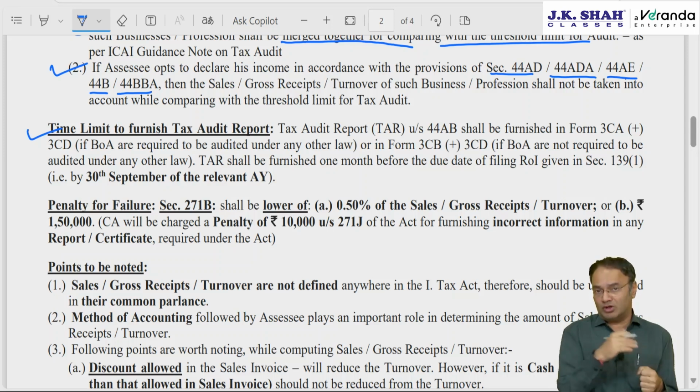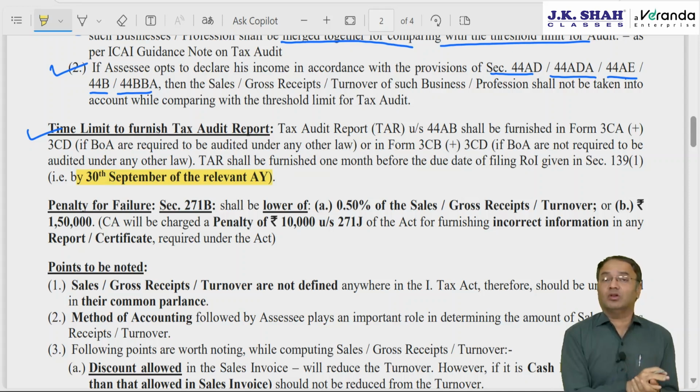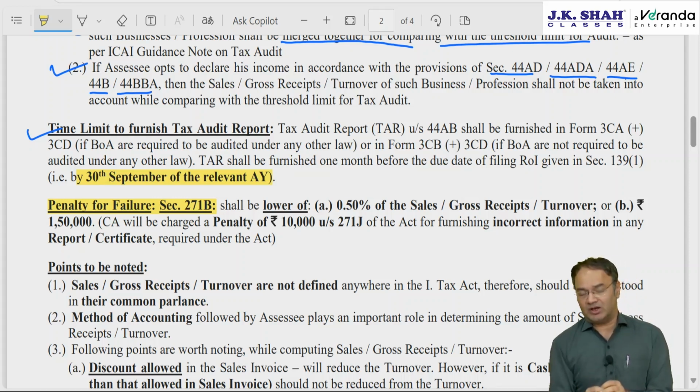Instead of 31st October, the due date of filing the IT return, less 1 month, 30th September will be the due date to file the tax audit report, 30th September of the assessment year. Otherwise, there will be penalty under 271B. The penalty will be the lower of the following two: either 0.5% of sales, gross receipt or turnover, but only that much sales, gross receipt or turnover into 0.5% for which tax audit was attracted.